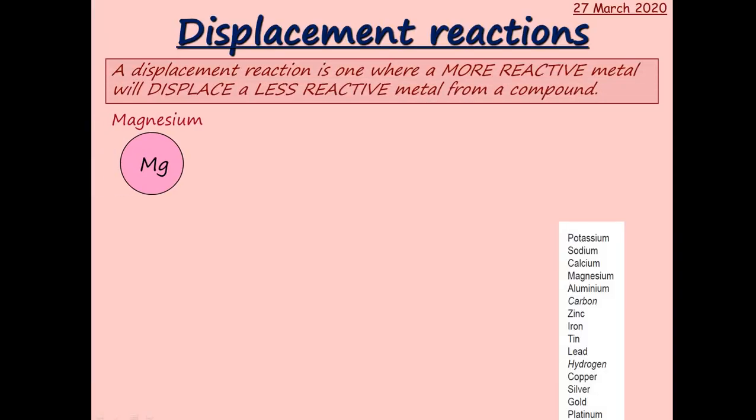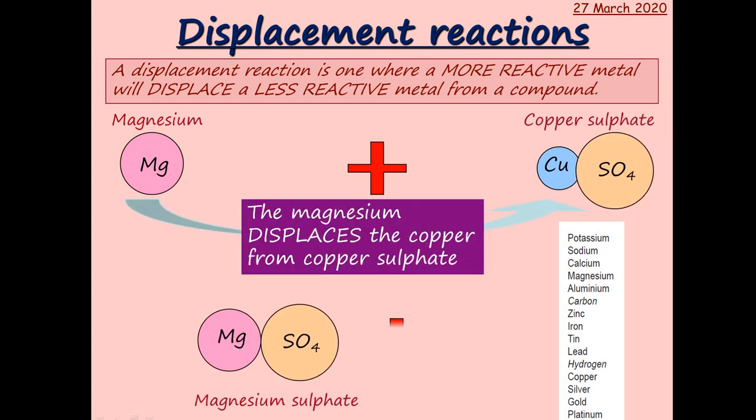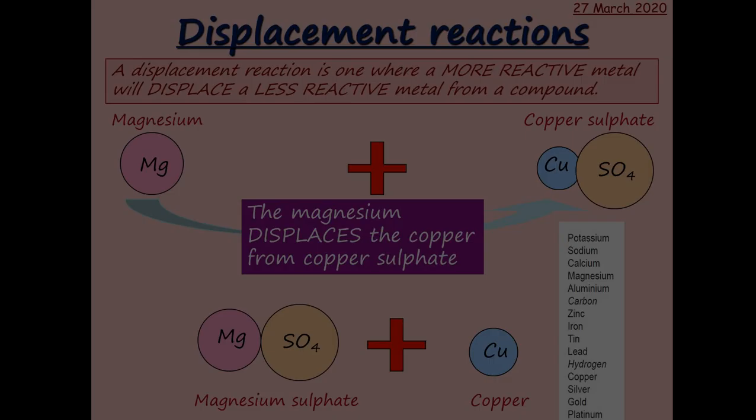So a displacement reaction is one where a more reactive metal would displace a less reactive metal from its compound. So if we had magnesium, which is up here, and copper sulphate, well copper's down here, then the magnesium would knock the copper out of its compound, therefore you get magnesium sulphate and copper formed. So the magnesium displaces the copper from copper sulphate.